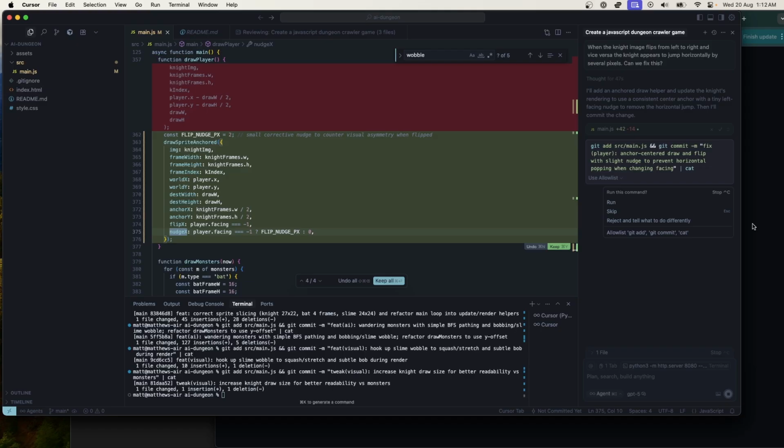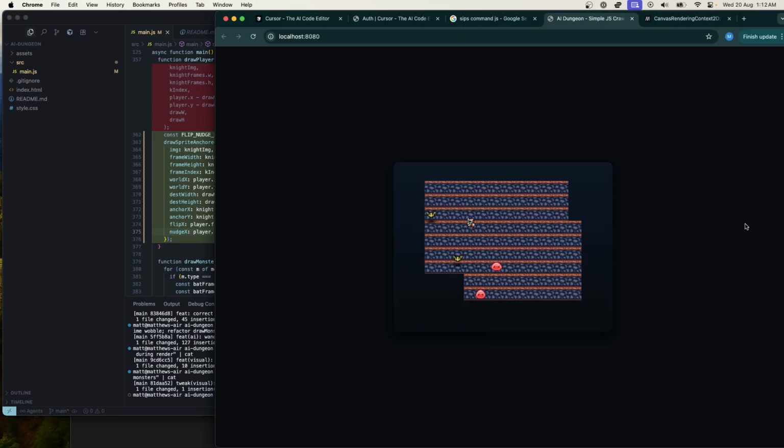Not quite. This is hard because I'm not sure it has any way of actually seeing the output, right? So it's hard for me to tell it what the problem is. Maybe this is one of those things that's easier for me to just fix myself.